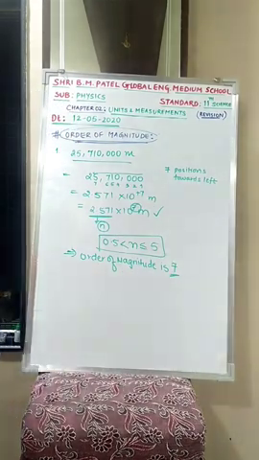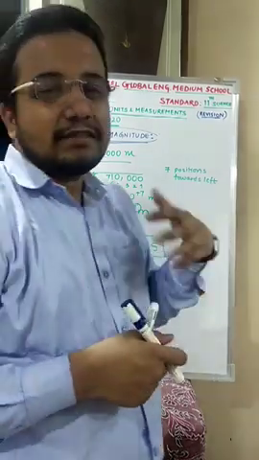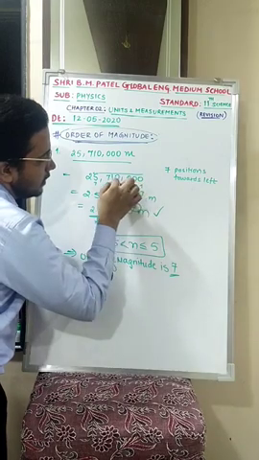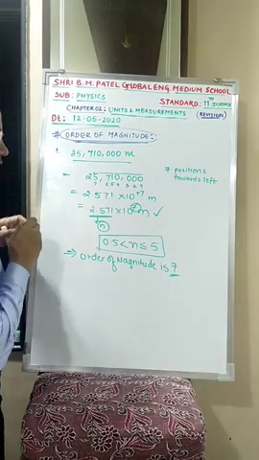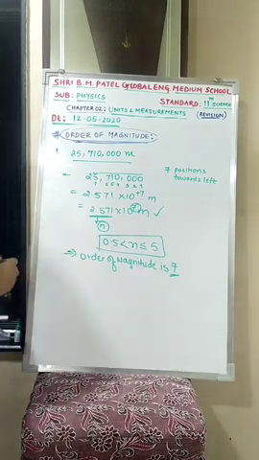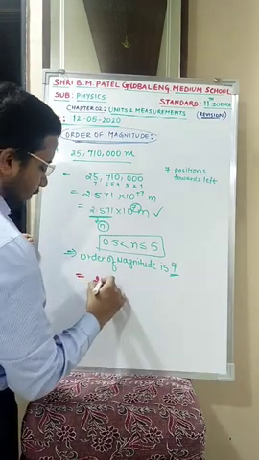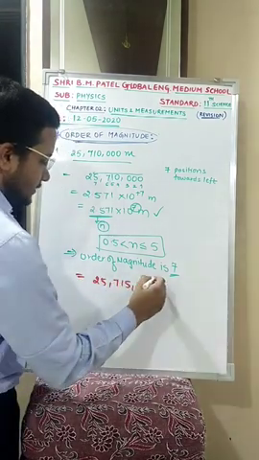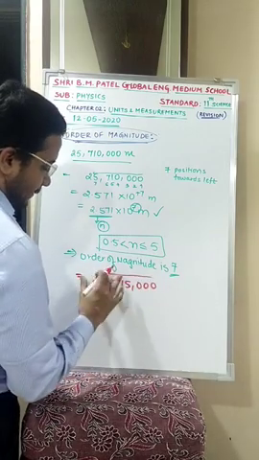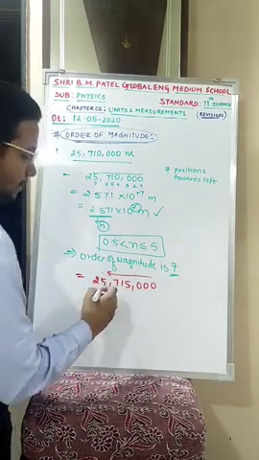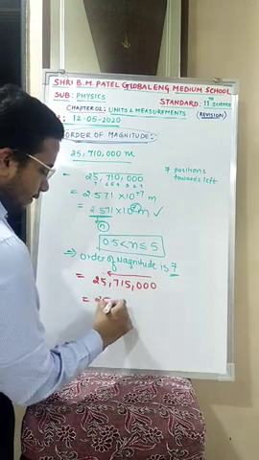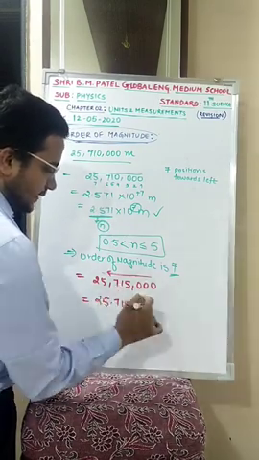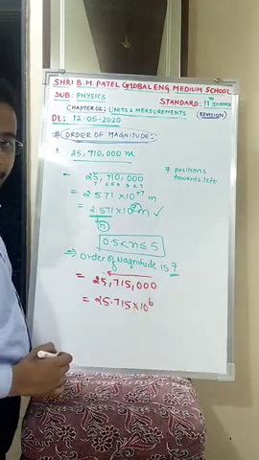Is this clear? Now somebody will ask me a question like this: Sir, if I stop somewhere else, suppose the number is 25,715,000 and somebody stops before the 5, it will be 25.715 × 10^6. Yes or no?